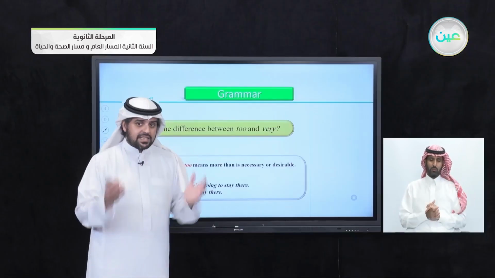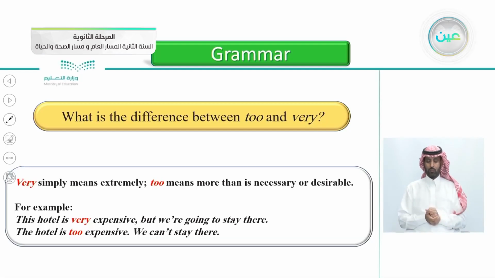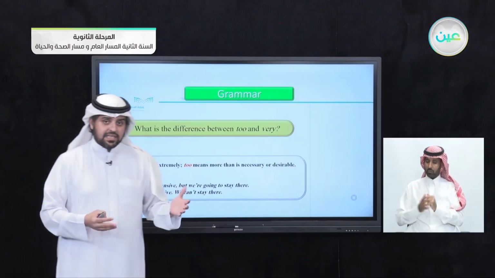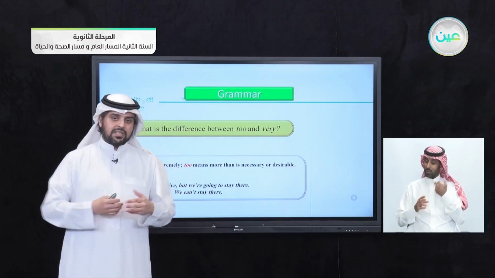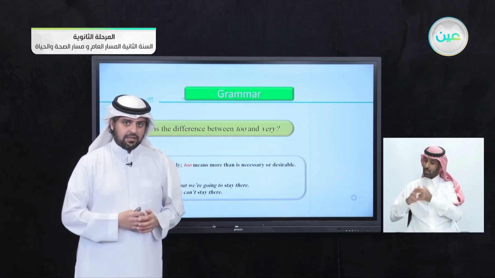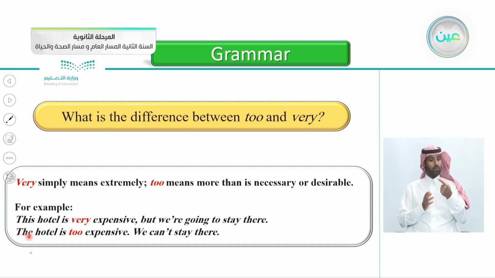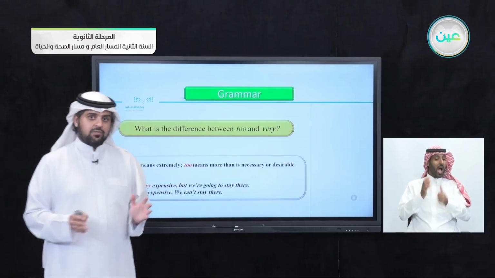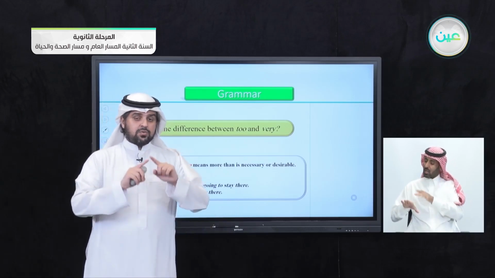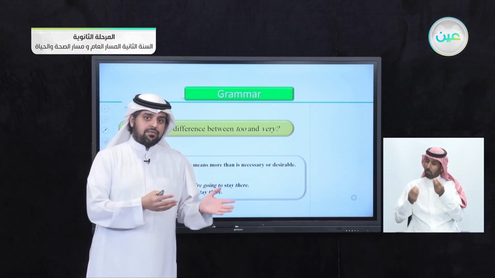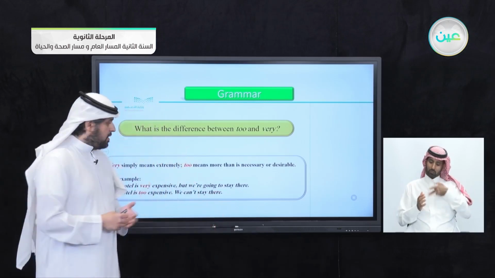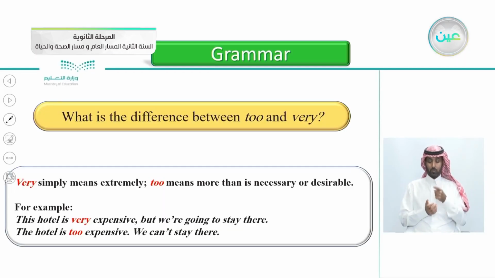So too changes the situation. For example, here, when you say the hotel is very expensive, it is expensive, very expensive actually, but I can manage, I'm going to stay there. But when you say here, the hotel is too expensive, it means I can't afford it. So the situation changes here, I can't afford it, I'll be going to another hotel. Or you can say the coffee is very hot, but you can manage, you can drink it sip by sip.